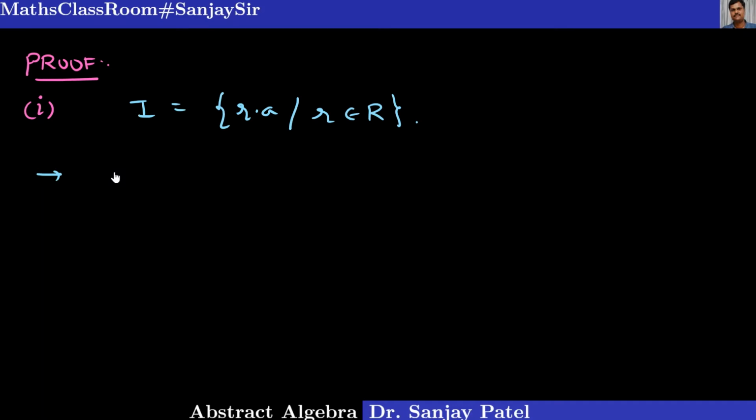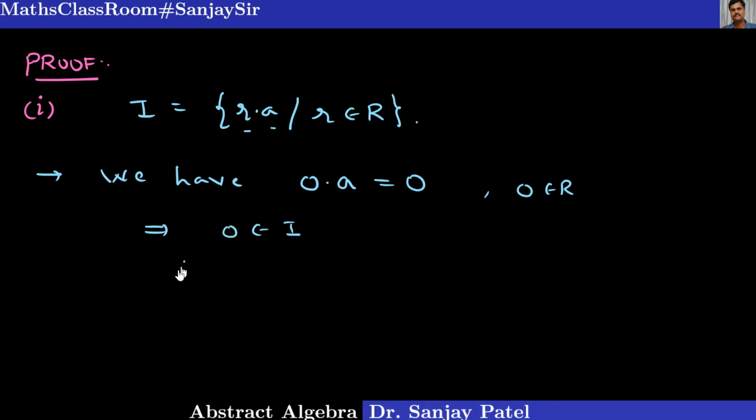So our set I is this set and we want to prove it is an ideal. See, if I take r equal to 0, R is a ring, so it contains the 0 element, and we know that 0 into a is equal to 0, where 0 is the 0 of the ring. Okay, but this 0 belongs to R. So therefore, I can say this element 0 is of the form r into a. So therefore, this 0 belongs to I also, and therefore I is a non-empty set. That is our result number 1.